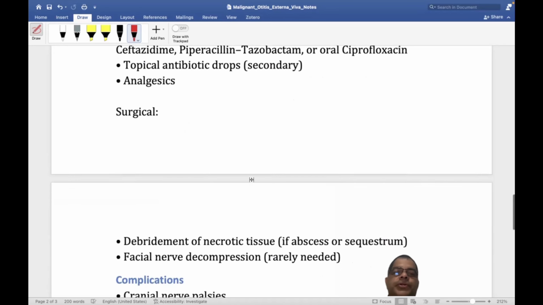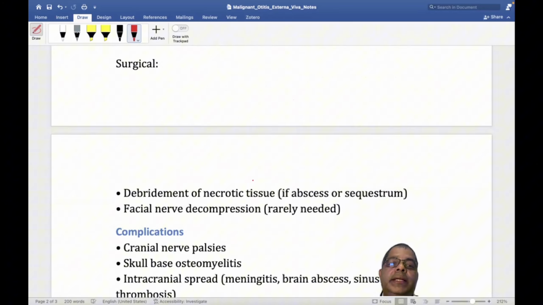What is the surgical procedure in malignant otitis externa? You have to do debridement of necrotic tissue. You have to remove the abscess if there is an abscess, and remove the sequestrum. Facial nerve decompression is rarely done here. In other cases, yes, such as some traumatic cases, we do facial nerve decompression, but here it is not used that much.